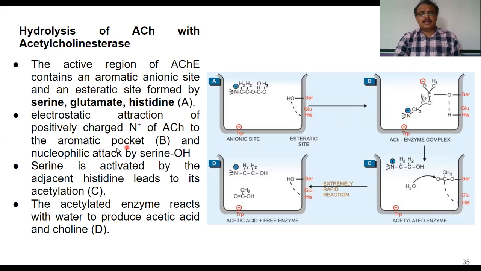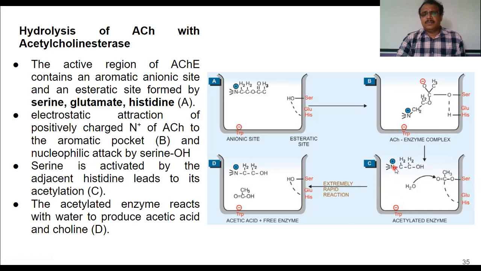And then the nucleophilic attack by the serine hydroxyl group at the carboxylic end. So once this binding occurs, there occurs activation of serine amino acid by the adjacent histidine. This leads to acetylation of the enzyme.